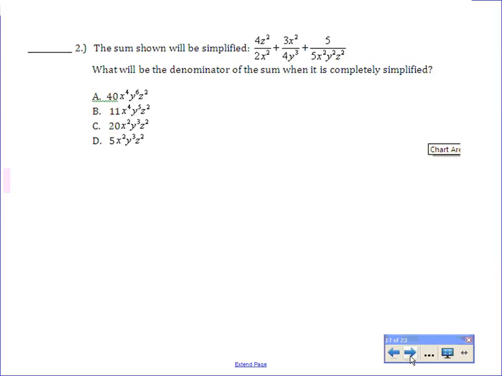This was a common denominator problem, some of you guys. Okay. So when you see problems like this, all I want you to do is to focus on the denominators. Ignore the numerator. You're not concerned about that at this point. They're asking you what the denominator will be. I want you to think of least common multiple. You're technically finding the least common denominator, same thing as least common multiple. So if you look at each of these, the 2, 4, and the 5, what's the smallest multiple that they all have in common? Kevin? Good. 20 is the smallest multiple that they all have in common.